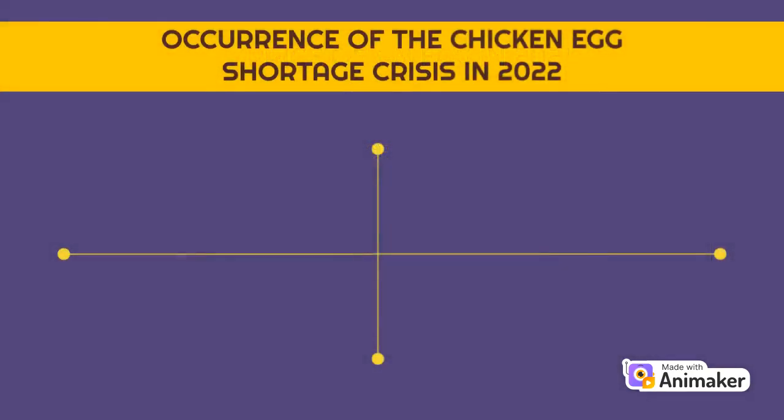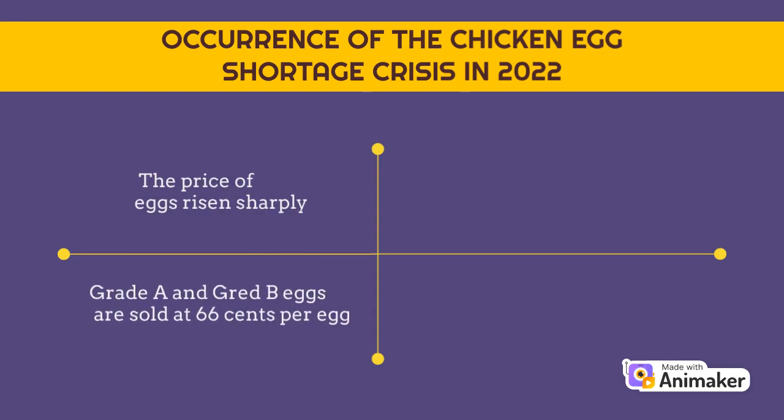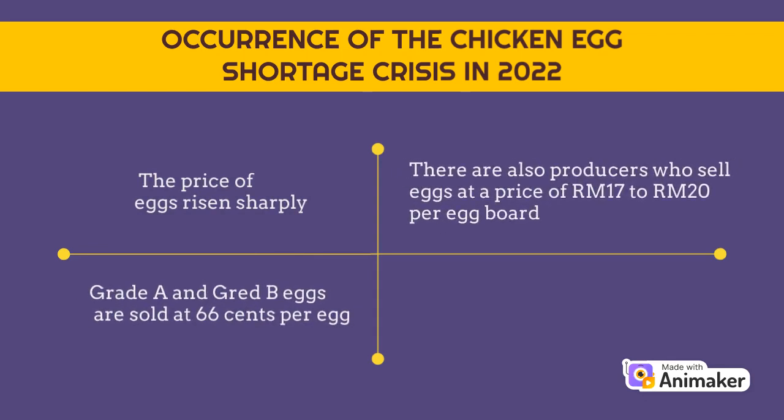There was a chicken egg supply shortage crisis in 2022. The price of chicken eggs has risen sharply. The price of grade A and grade B eggs is 60 cents per egg. There are also producers who sell eggs at a price of RM17 to RM20 per egg board. This has caused households to be burdened.